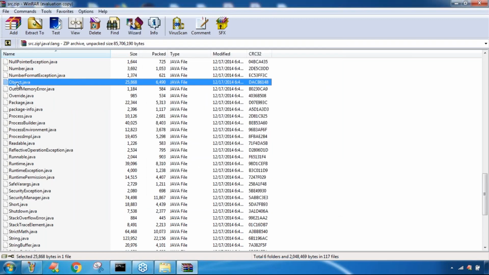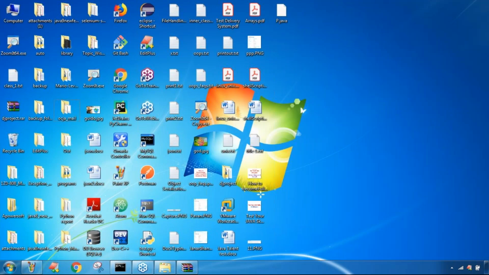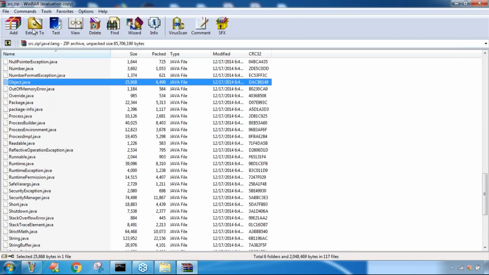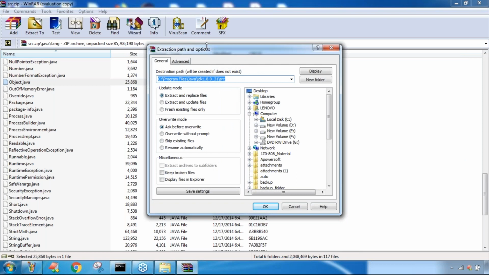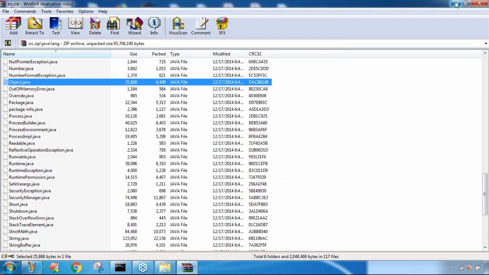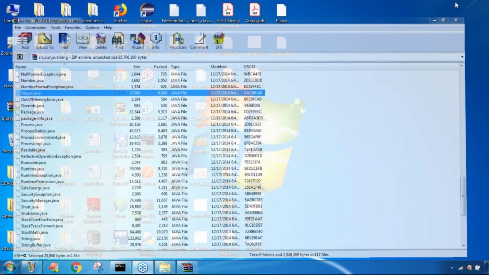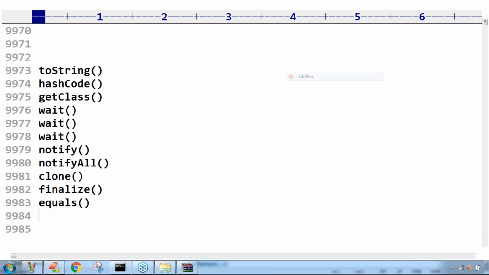Extract we can, but directly we can copy. That option is there. Let me extract that particular class. Okay. So now observe carefully.